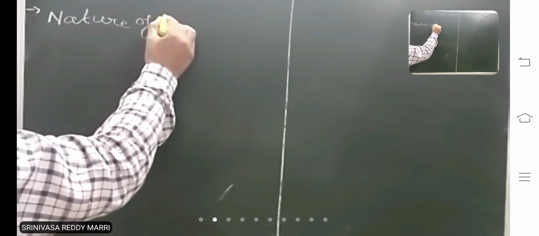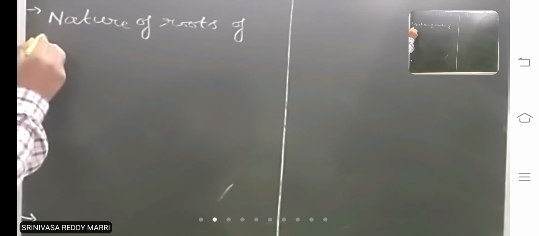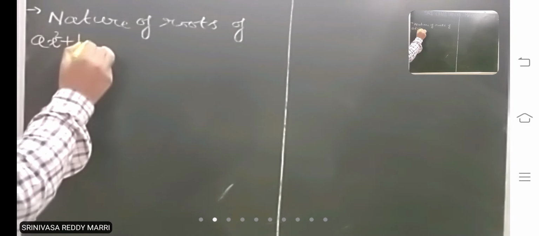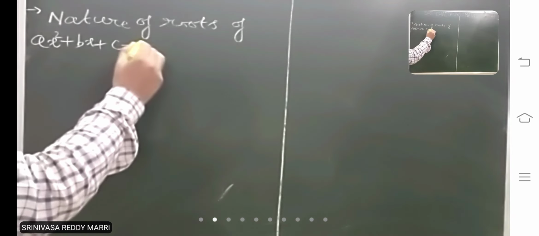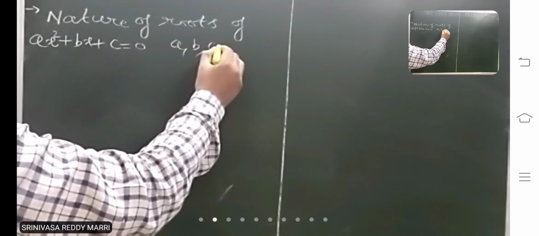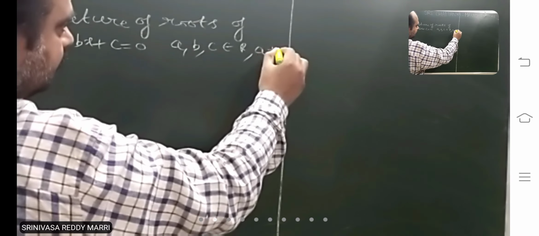We will discuss the concept, nature of roots, of a quadratic equation ax square plus bx plus c equal to 0, where a, b, c are any real numbers, a not equal to 0. How will the roots be?